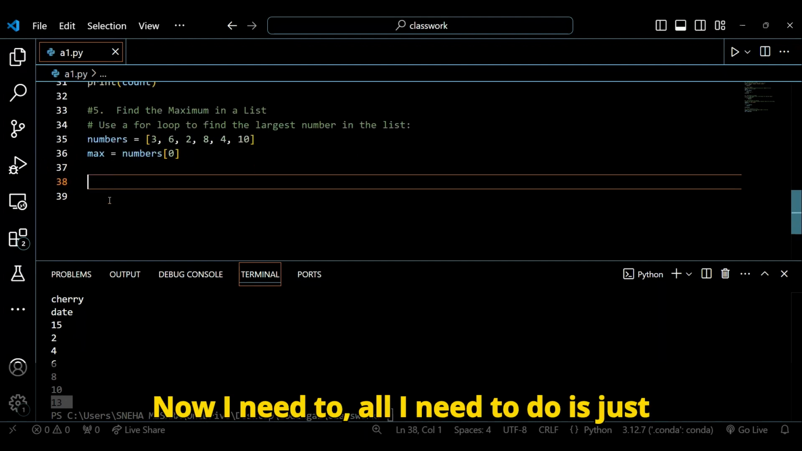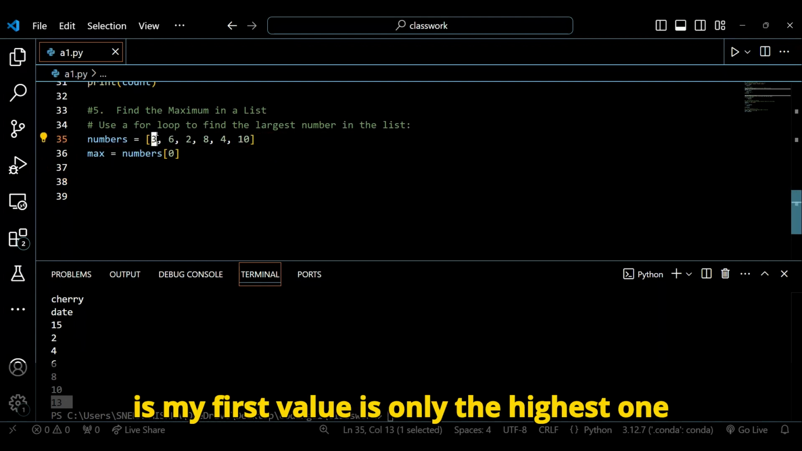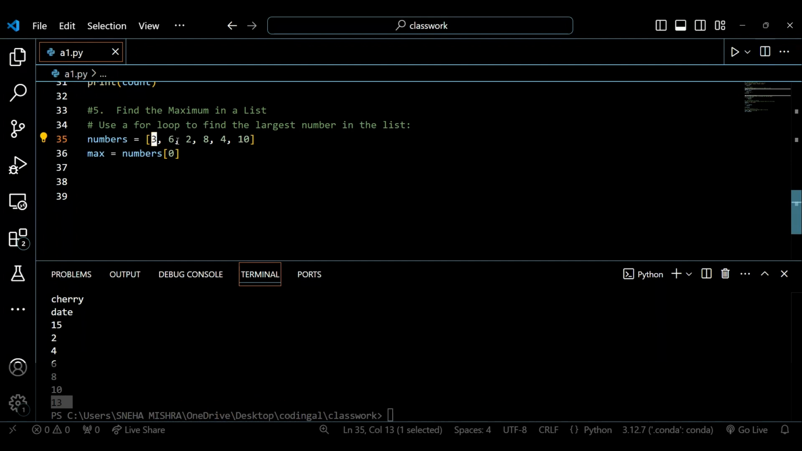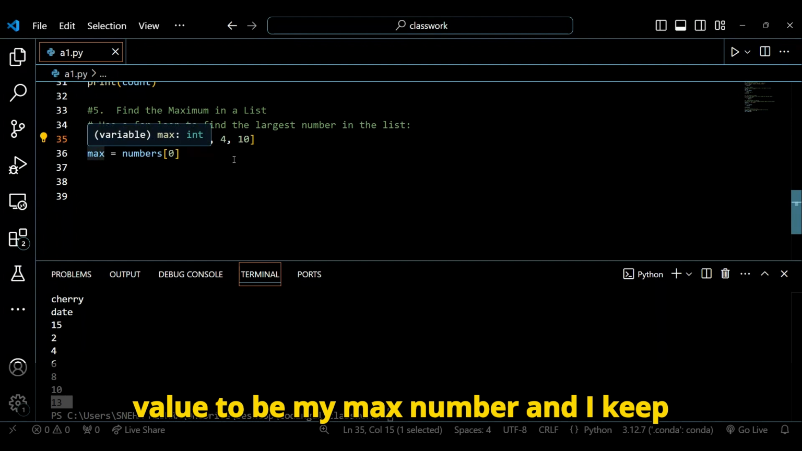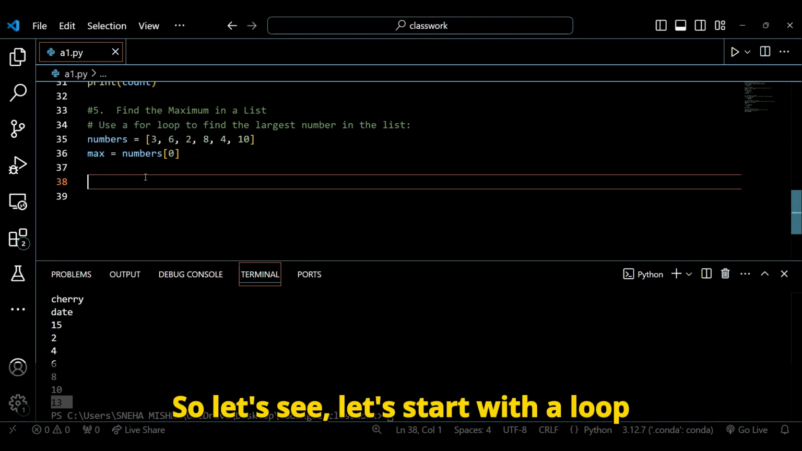Now all I need to do is a comparison with every number. That is, is my first value the highest one, or do I have anything other than the first value which is higher than that, right? So if I'm finding anything higher than the first value, then I assign that value to be my max number, and I keep comparing with every number going ahead. So let's start with a loop now.